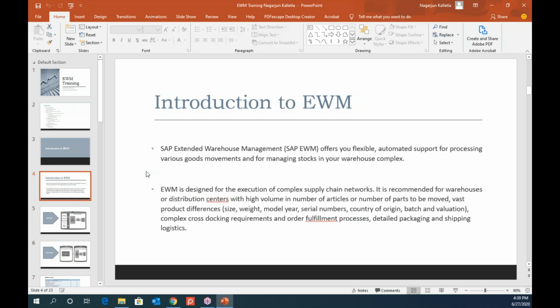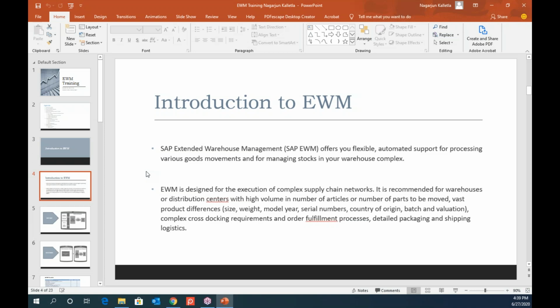To negotiate that, SAP decided to keep it separate, and they introduced a standalone solution. Slowly, everything came from WM, and they optimized it in such a way, with a lot of advanced activities, to improve the performance.